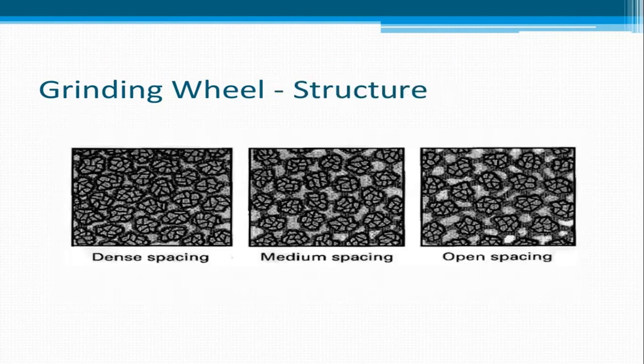Grinding wheel structure. There are three types. The first one is dense spacing, then medium spacing, and open spacing. In the dense spacing, the spacing of the grains will be less. In the medium spacing it is moderate, and in the open spacing there is much gap between the grains.